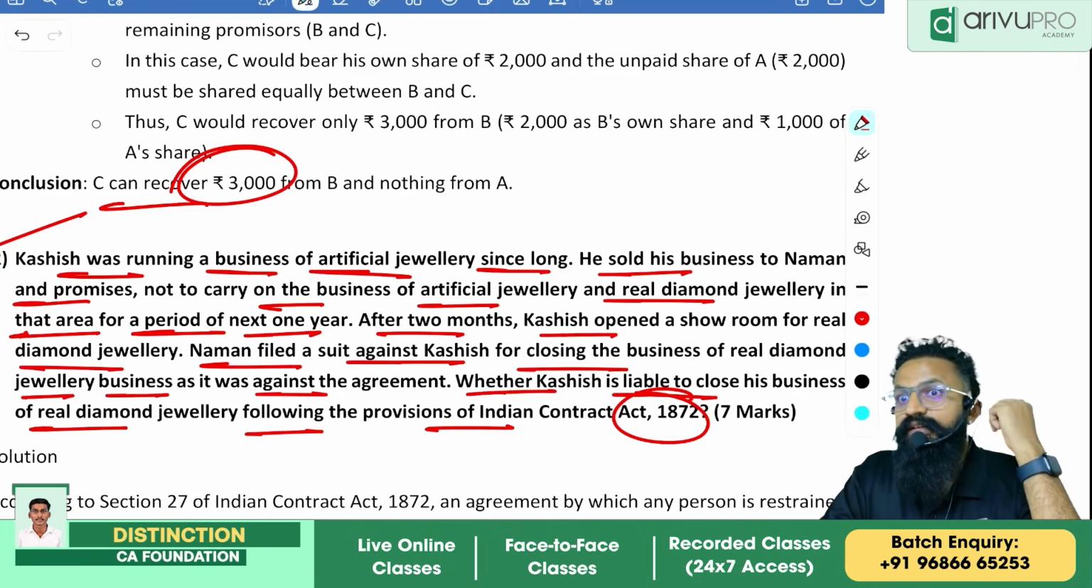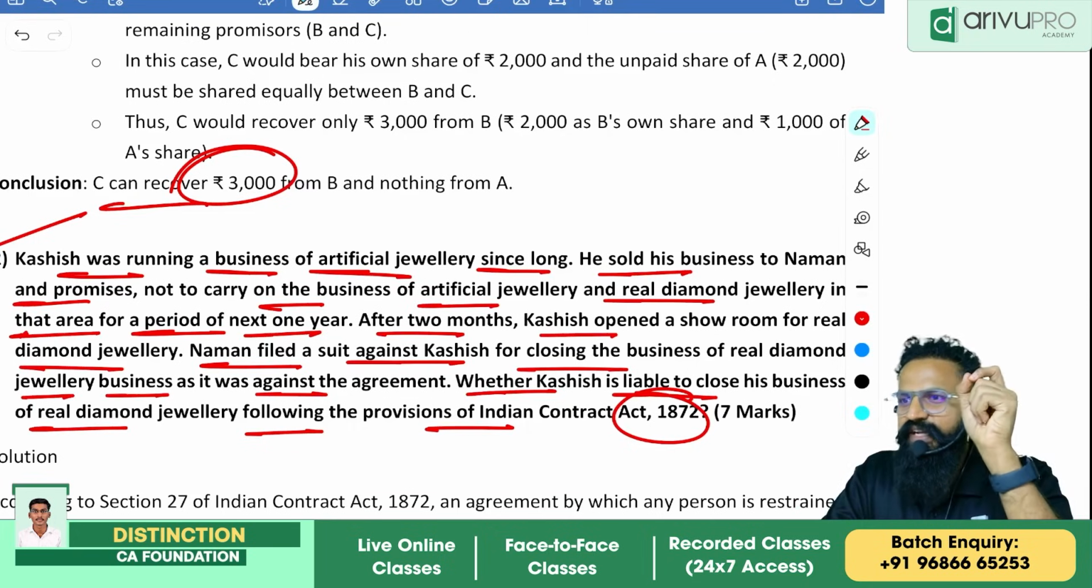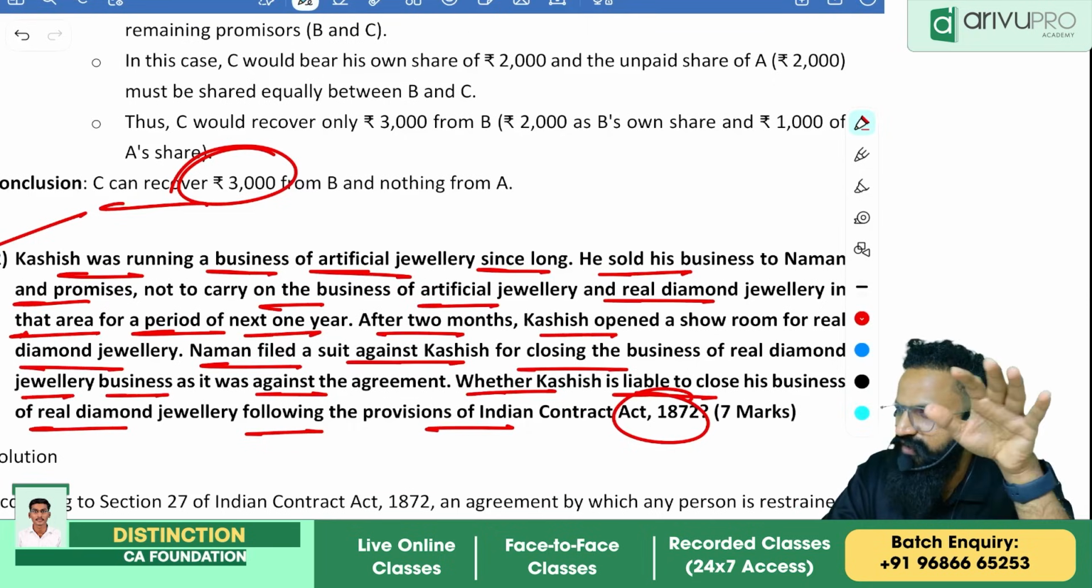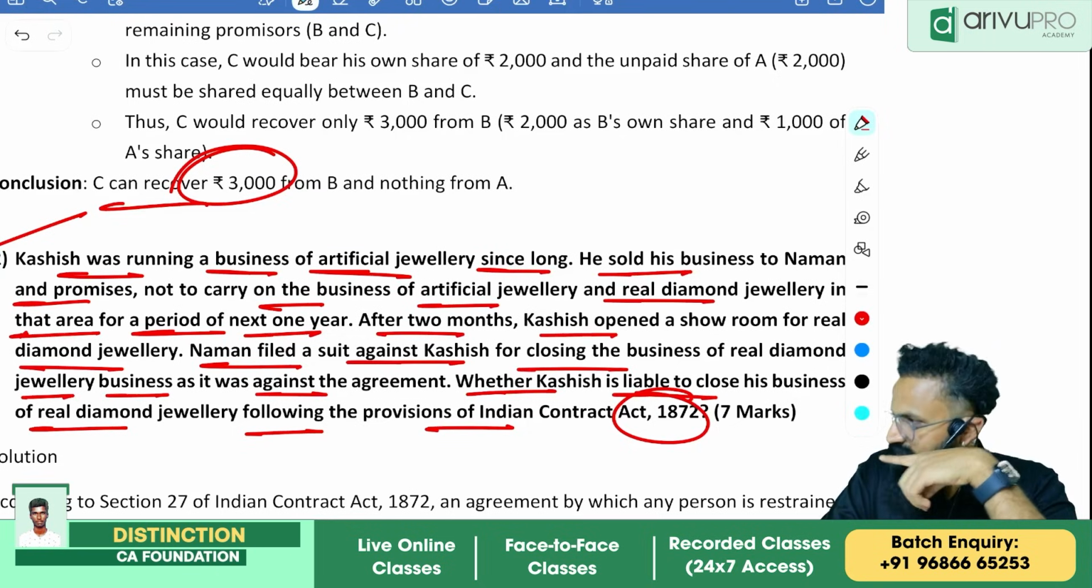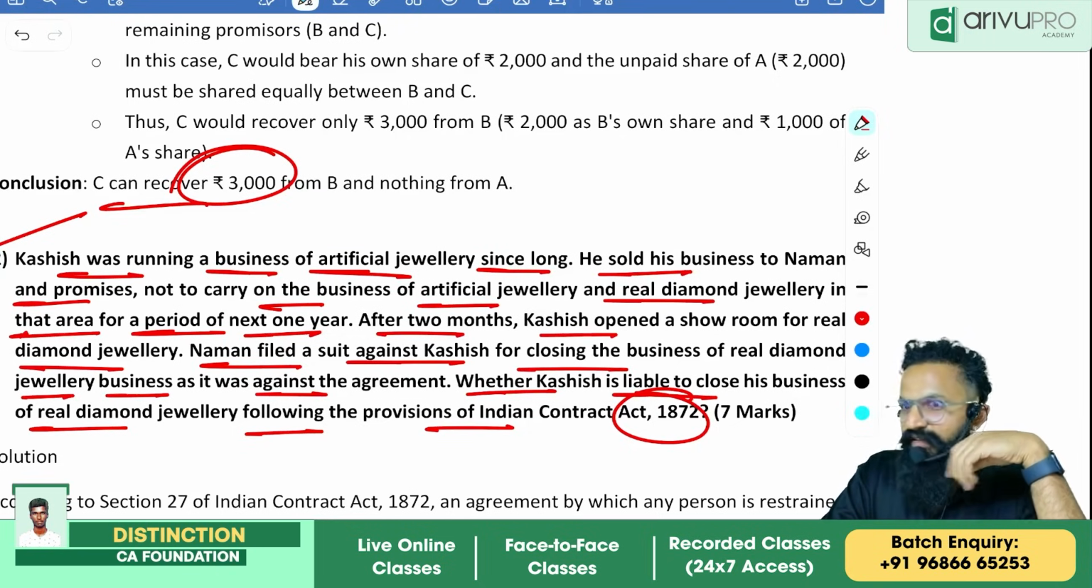Agreement in restraint of trade. Is it valid? All of you wrote the same provision? Agreement in restraint of trade? Is it valid, invalid? See, what is he saying?